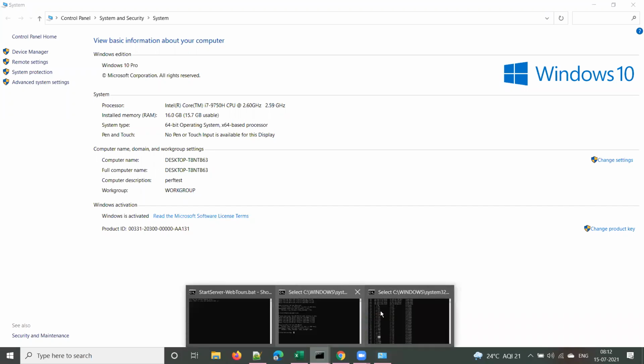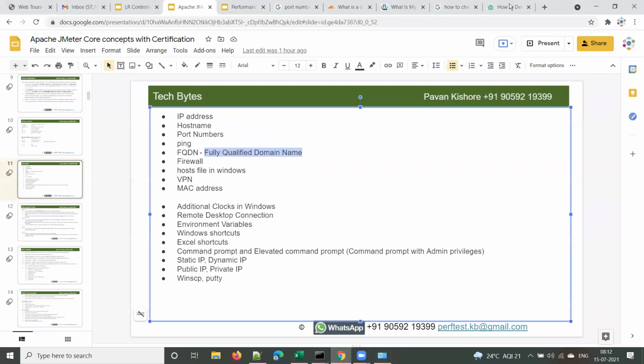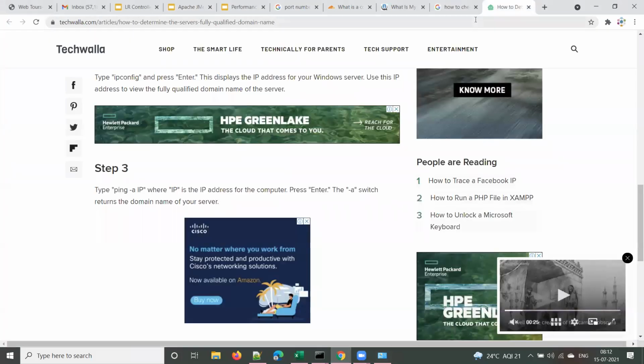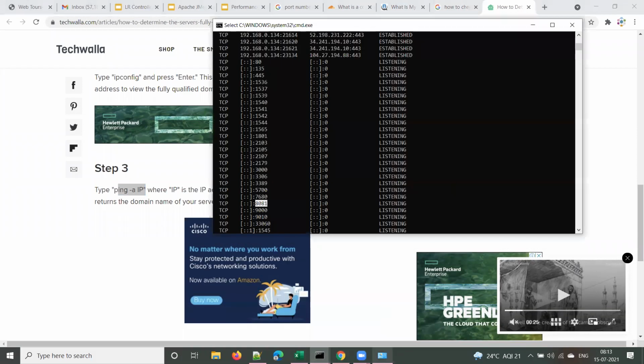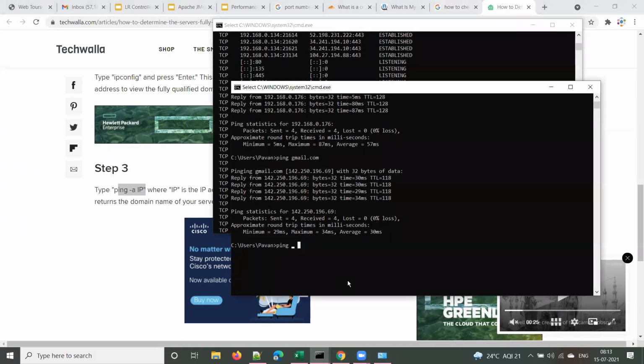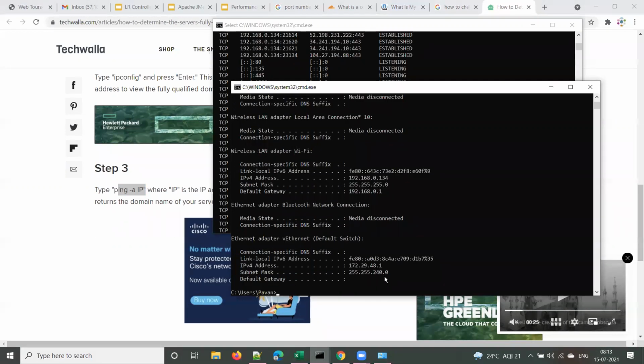And I'm searching for the command to find it from the command line. So let's try this, ping -a IP. First check the IP address of your machine, right? If you want to see the fully qualified domain name, first check the IP address. I don't think you will see the fully qualified domain name; it will be there when you are working in an organization, I think. But still, let me try what it shows. There is nothing wrong, right?